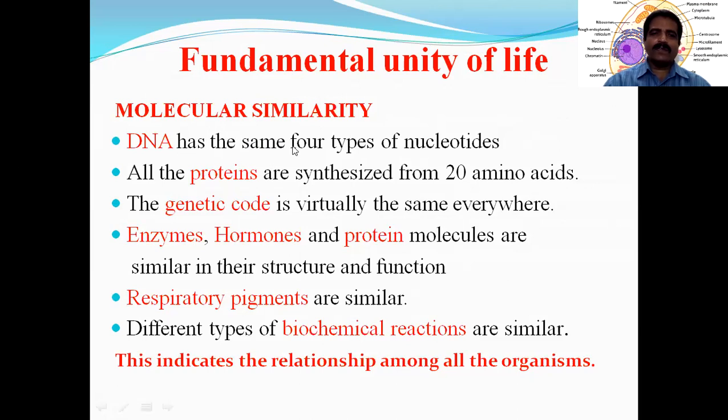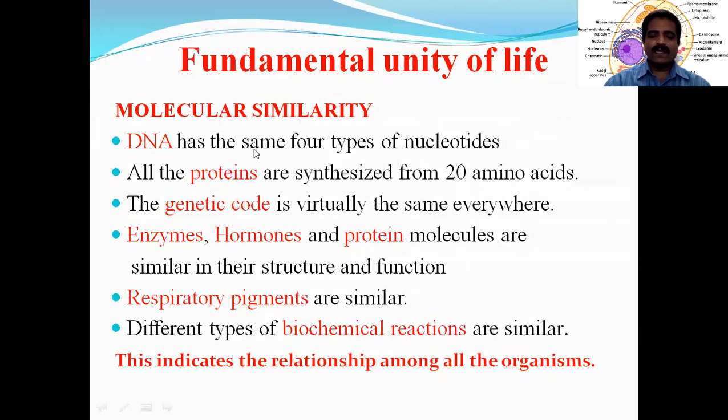When this nucleoside binds with the third element, that is called phosphate, then it is called nucleotide. Okay, like that. So what is nucleotide? Nucleotide is the element which has three types of elements. Again, they are one nitrogen base, then one sugar, deoxyribose sugar here, and one phosphate group, like that.